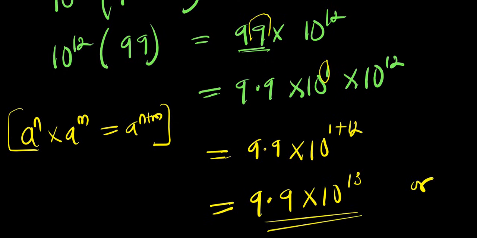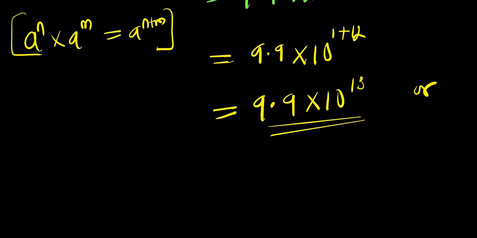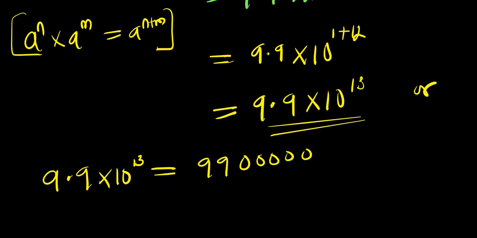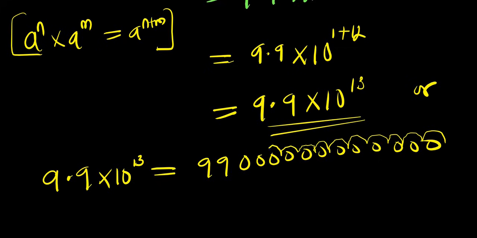Or you can simply express it as this: 9.9 times 10 power 13 equals 99, then 1, 2, 3, 4, 5, 6, 7, 8, 9, 10, 11, 12 zeros. That is, if you count 1, 2, 3, 4, 5, 6, 7, 8, 9, 10, 11, 12, 13. It is the same thing as 9.9 times 10 power 13.